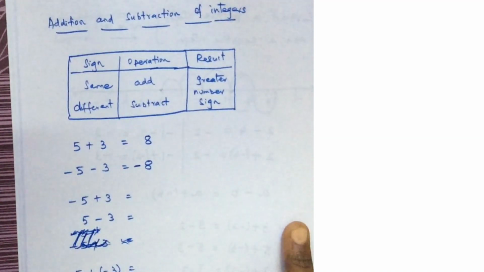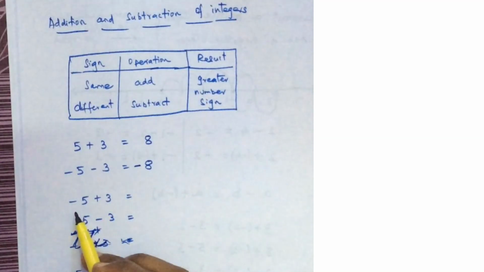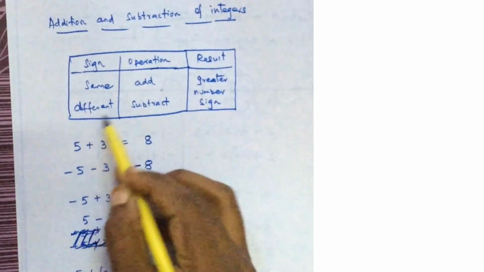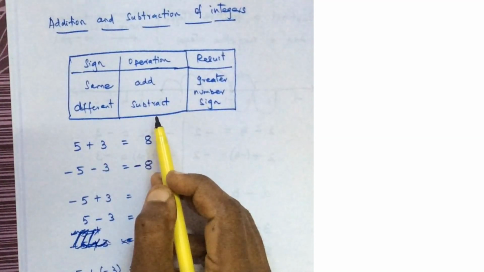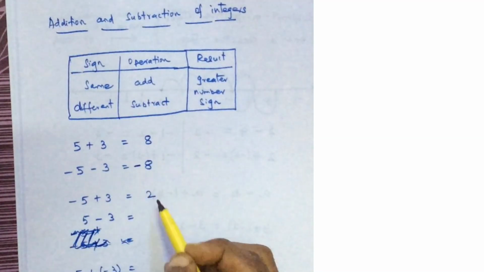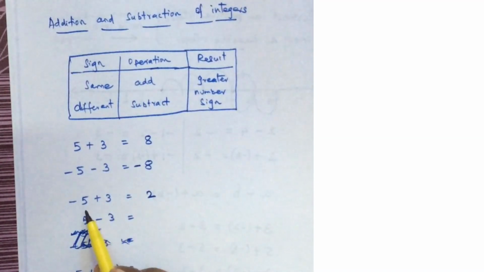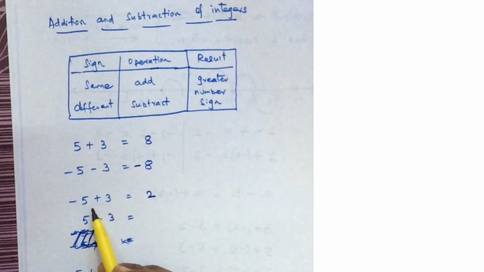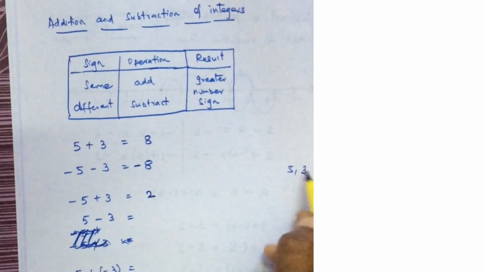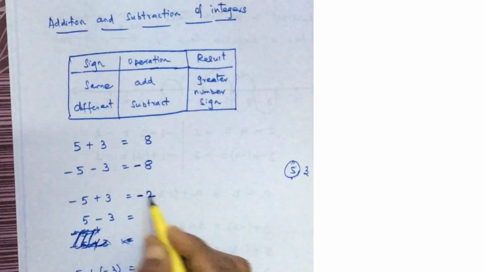The next case is minus 5 plus 3. Here 5 is negative and 3 is positive. So the signs are different, you have to do subtraction. What is 5 minus 3? 5 minus 3 is 2. You have to put the sign of the greater number. So remove the signs and see which is greater, 5 or 3. 5 is greater. The sign of 5 is minus.